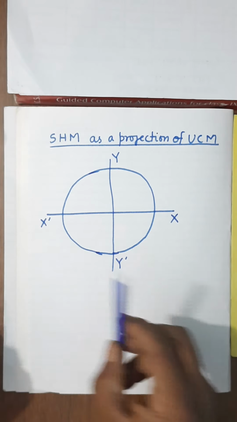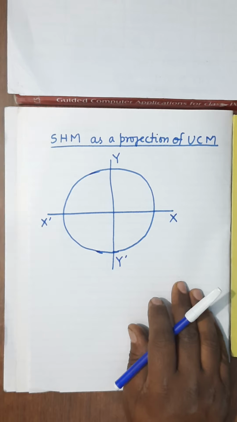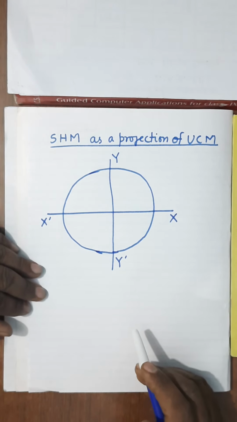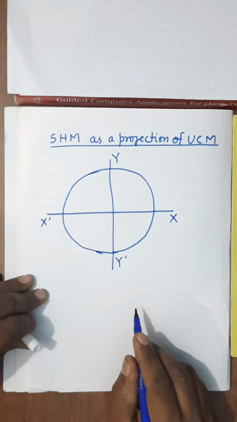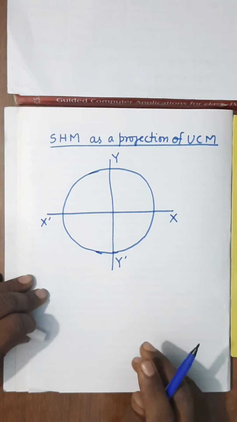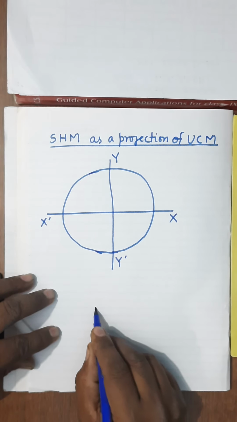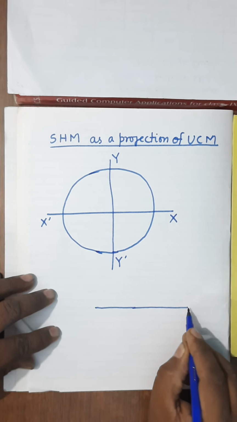Hello students, in the previous lecture I explained simple harmonic motion. So what is simple harmonic motion? Just for revision, it is a to and fro oscillatory motion about a mean position which takes place along a straight line. It is to and fro oscillatory motion.